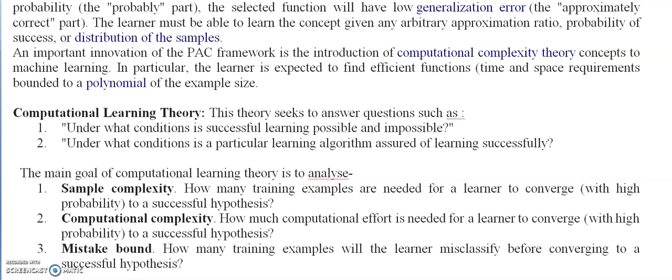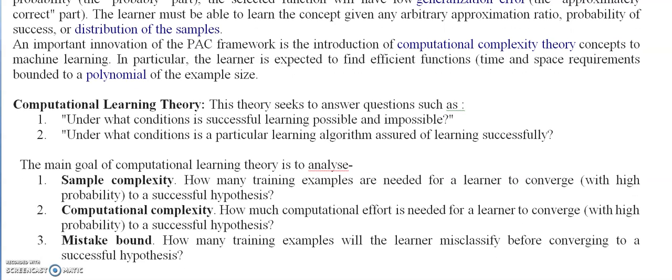Next we have the mistake bound. It denotes the number of training examples that will be misclassified by the learner before converging to the successful hypothesis, or the training error made by the learner before it determines the correct hypothesis. So these are the main goals of computational learning theory.